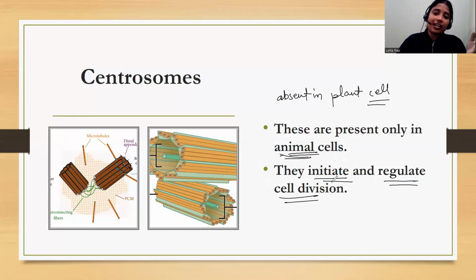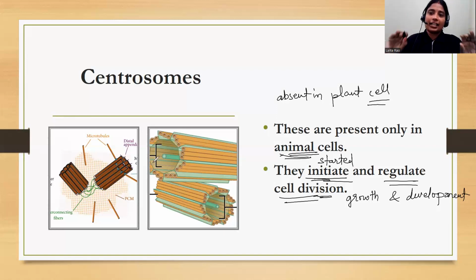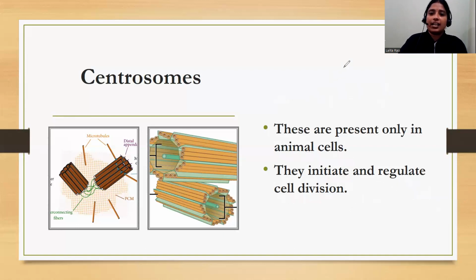So that is why cell division is important for the growth and development of the body, and this cell division is initiated or started by the centrosomes. So centrosomes are responsible for cell division. They divide into two and go to two different corners of the cell, and then the cell starts to divide from there. Other structures also divide, and they regulate or control the cell division process. So centrosomes are responsible for cell division.